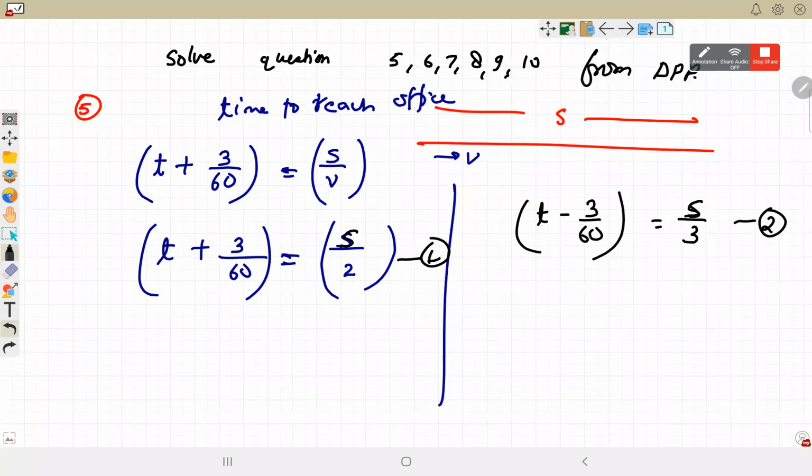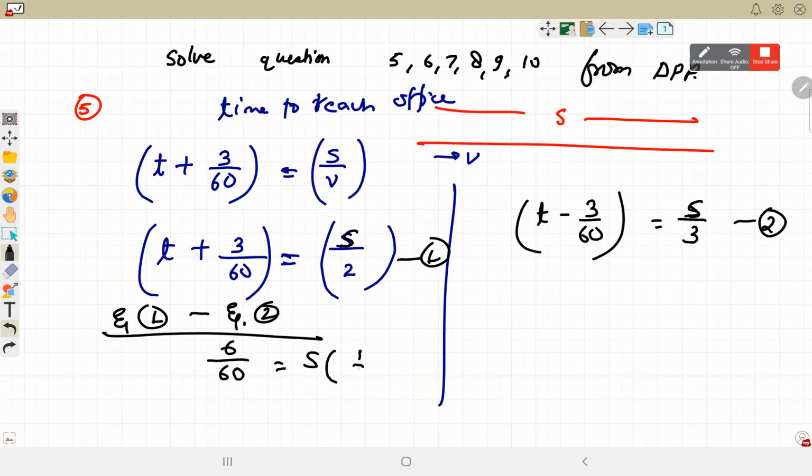We can solve these two equations. Subtract equation 1 minus equation 2. 3 by 30 minus, minus 3 by 30, minus 1 is plus. 6 by 30 is s into 1 by 2 plus 1 by 3. How much is s?